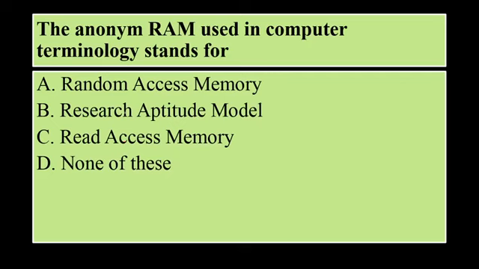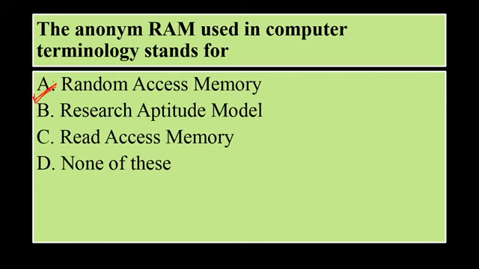Then the acronym RAM used in computer terminology stands for random access memory, research aptitude model, read access memory or none of these. So you have to tell what the acronym RAM stands for. So RAM stands for random access memory. I hope this is what you all must be knowing.